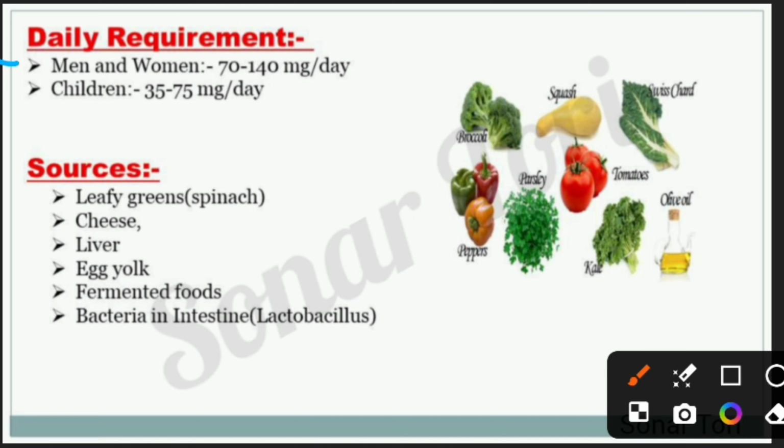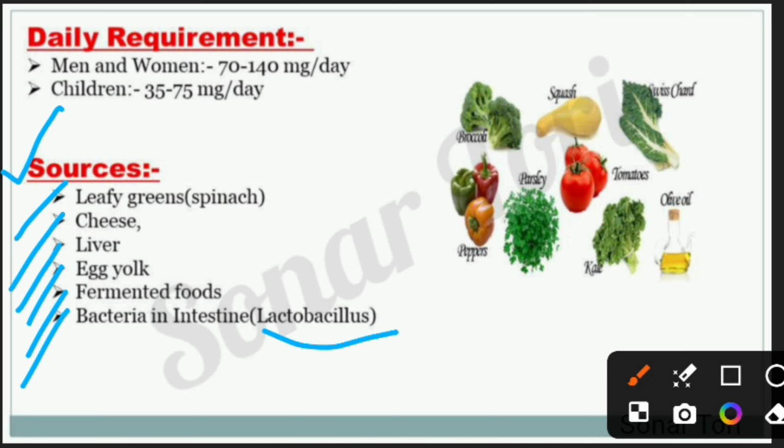Daily requirements of vitamin K are, in case of adult men and women, 70 to 140 mg per day, and in case of children, 35 to 75 mg per day. Then the sources of vitamin K are leafy greens, cheese, liver, egg yolk, fermented foods, and bacteria in the intestine like lactobacillus.